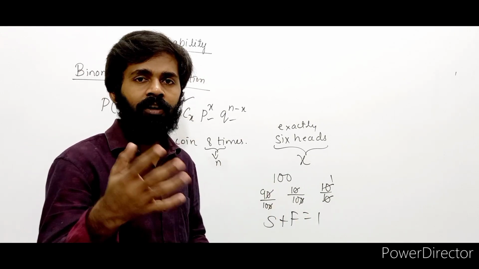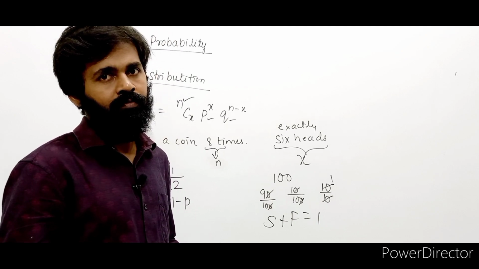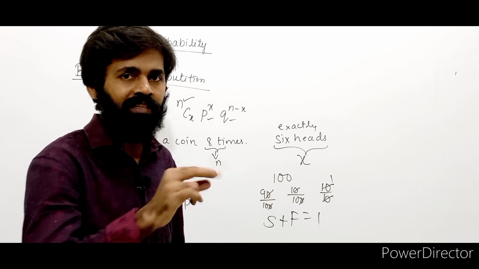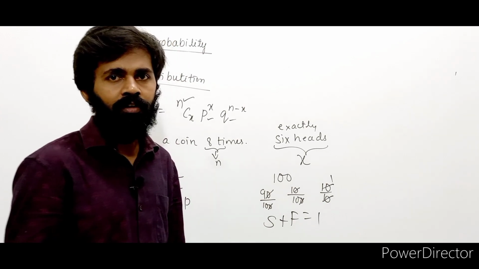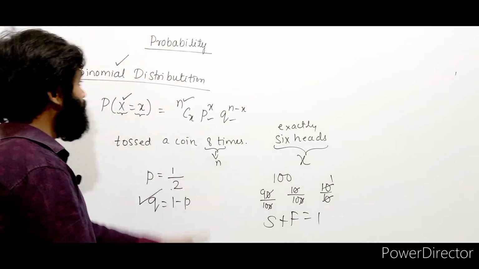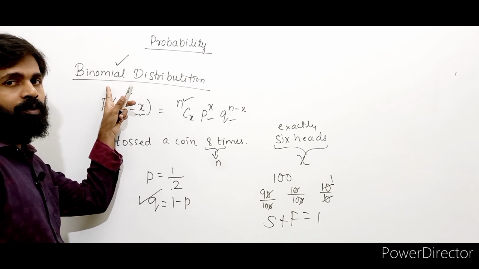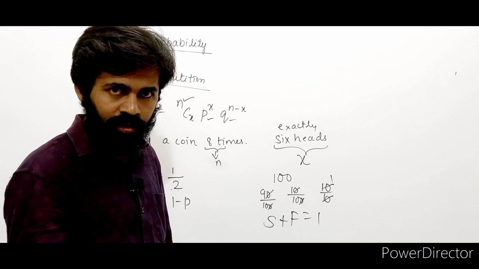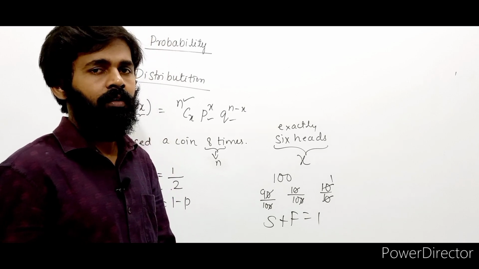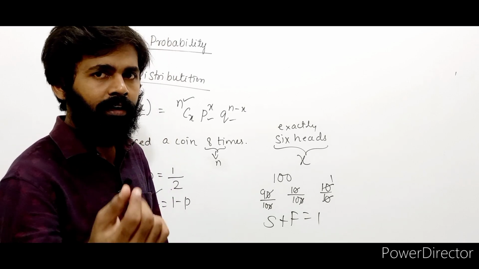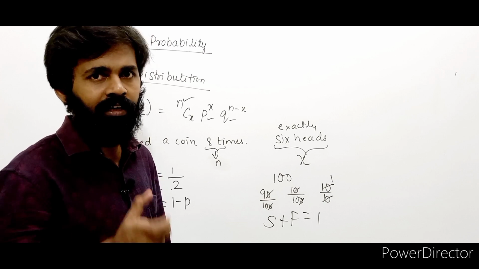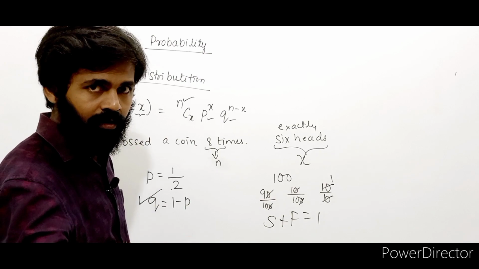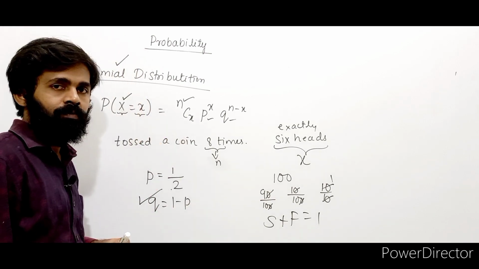Match drawn cases will not be considered here. There are only two outputs, either win or lose, success or failure, true or false. Only in such cases we use binomial distribution. If I give you food, either it is good or it is bad. Only two cases. Not a little good, little bad. No intermediate case. In those cases we use binomial distribution. There are two outputs, right? That's why it is called binomial distribution.